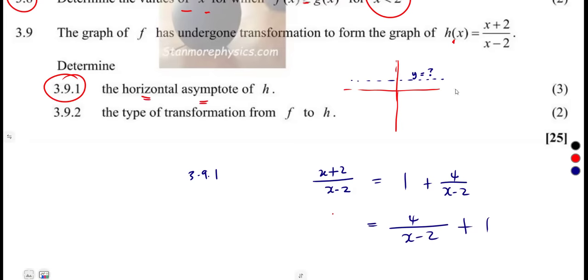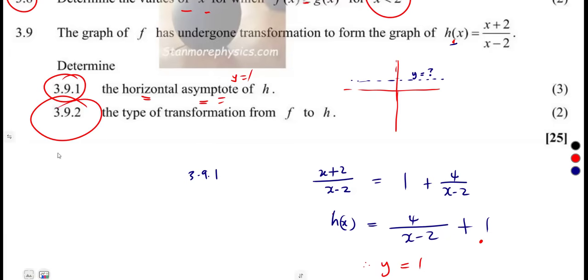Remember, this is our h(x). So we can properly see the horizontal asymptote. y equals a constant is the equation of a horizontal asymptote. So y is equal to what? y is equal to 1 here. Therefore, our horizontal asymptote is y equals 1.